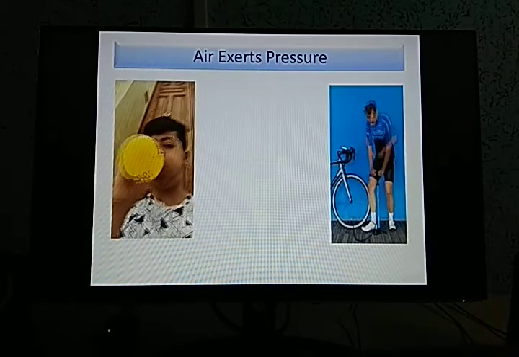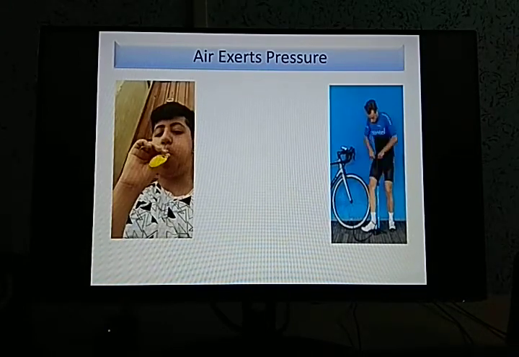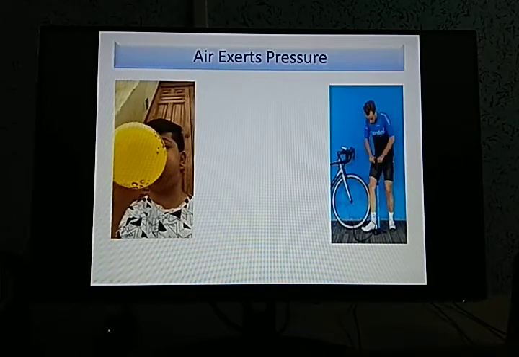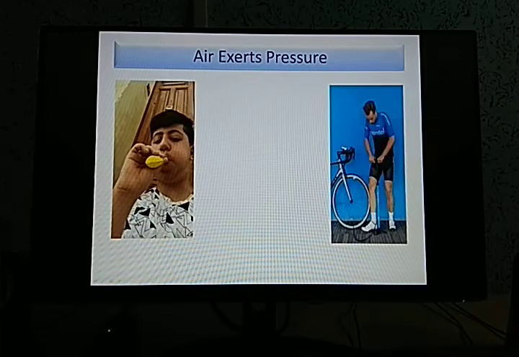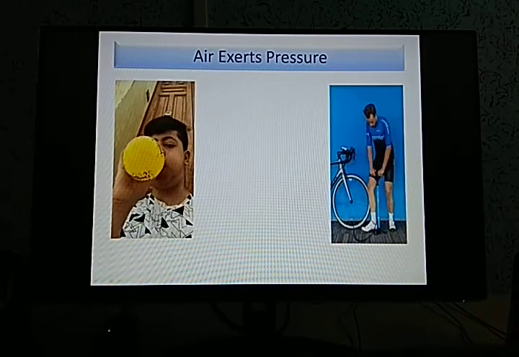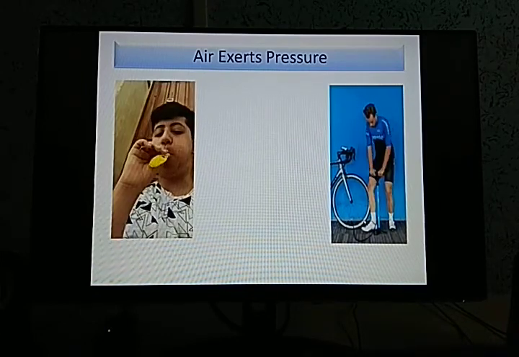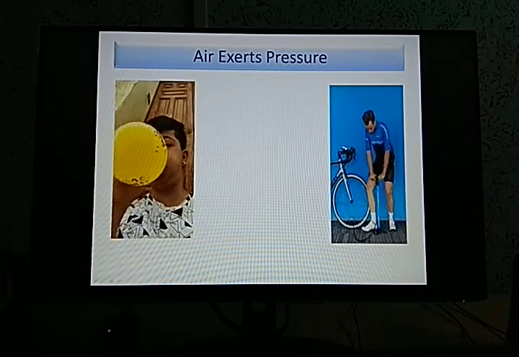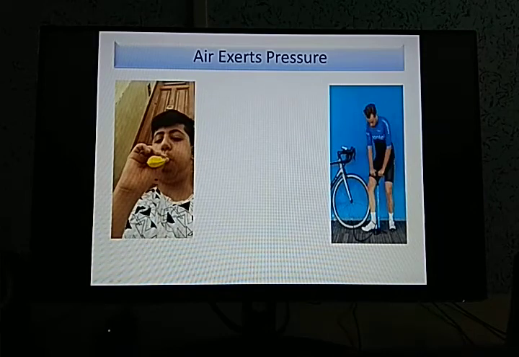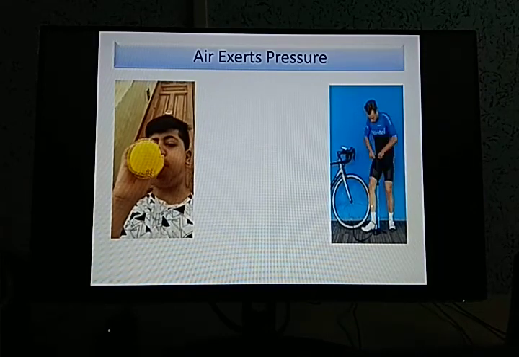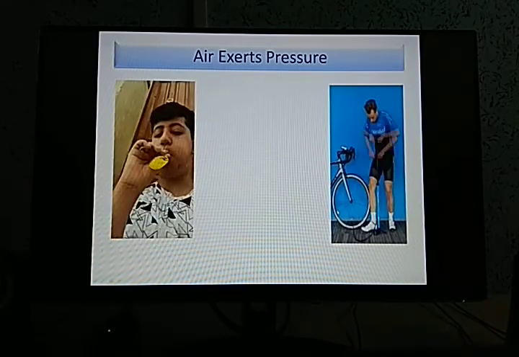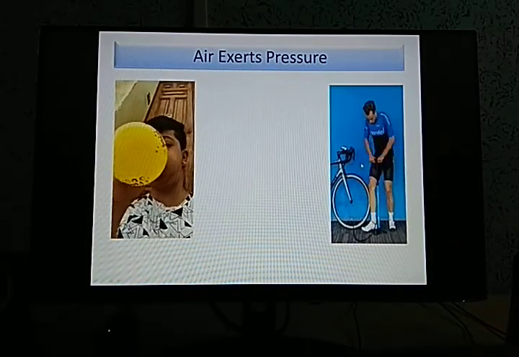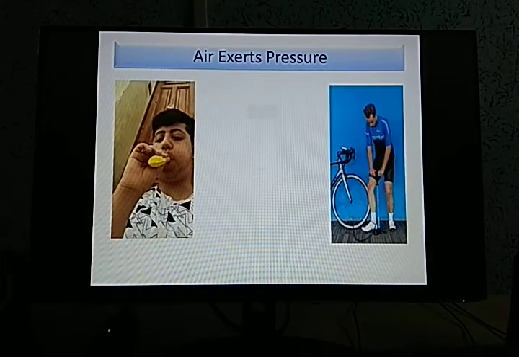So why do we do this? Here also, same thing. As soon as the bicyclist pumps with this pumper, the tube inside the tire inflates. That means it is filled with air, and as a result, the cycle is able to run on the road. So this is also another example of air exerting pressure.